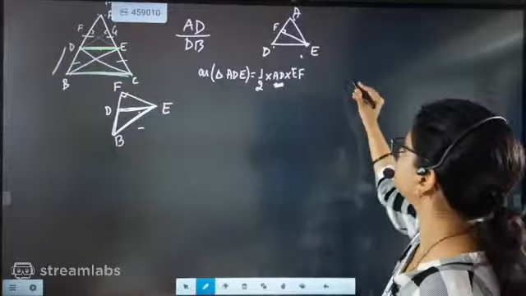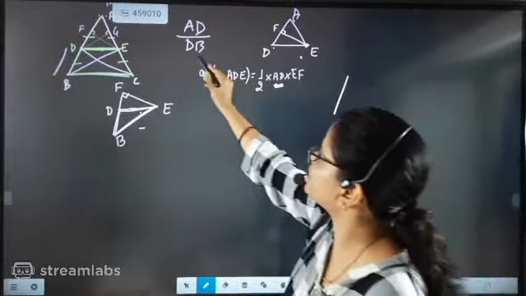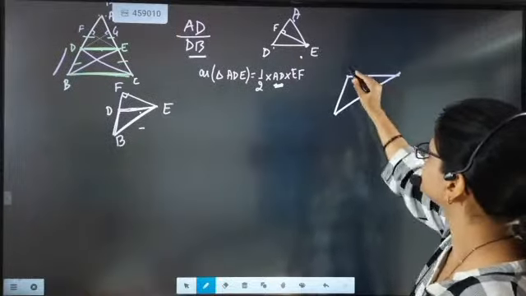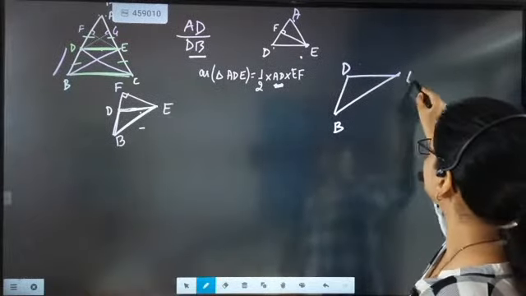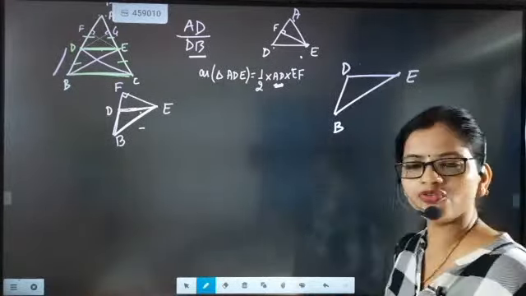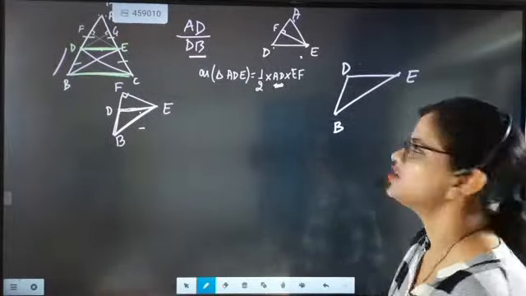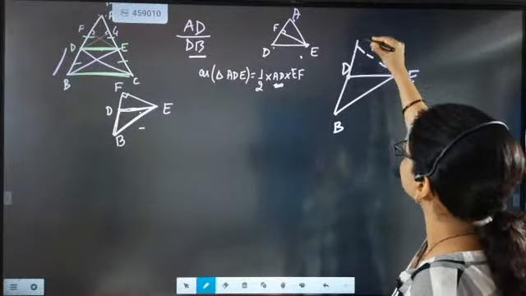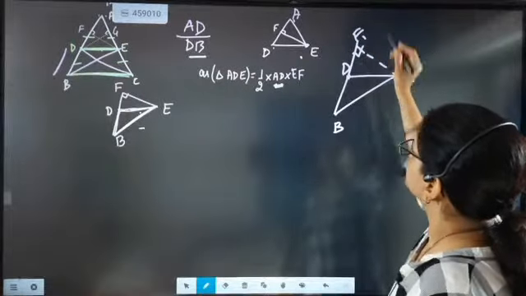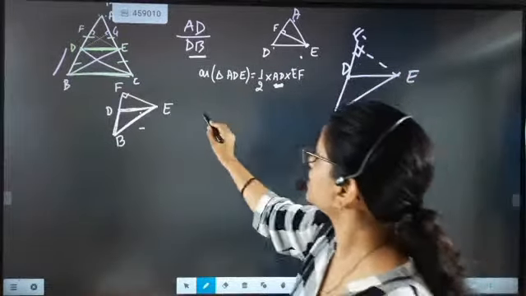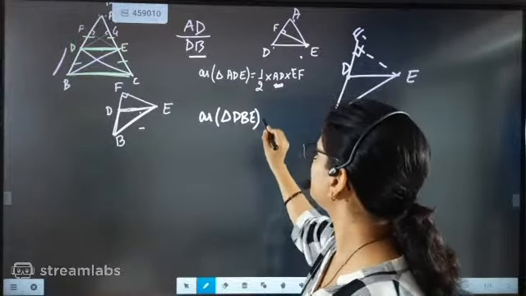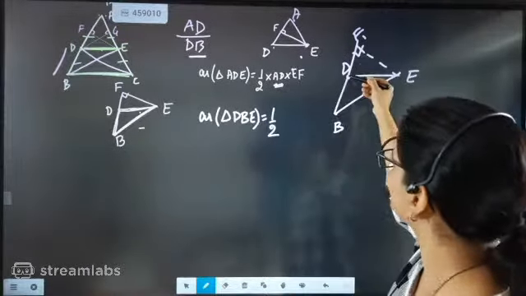Based on DB only, because in the ratio the DB section is there, I have taken this section, that is DBE. But beta, if I want to find the area of this, the height is not there. So first we are going to take the constructed height. Our constructed height is exactly F. So now the area of triangle DBE will be equal to half. What is the base beta?